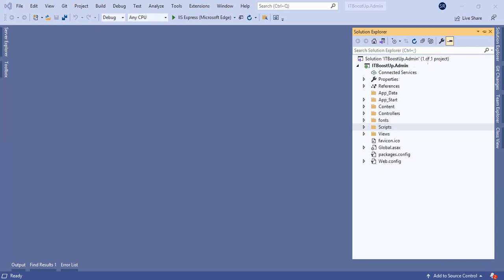Let me show how a three-tier application works. Consider this is the user, and the user is asking for a page request.